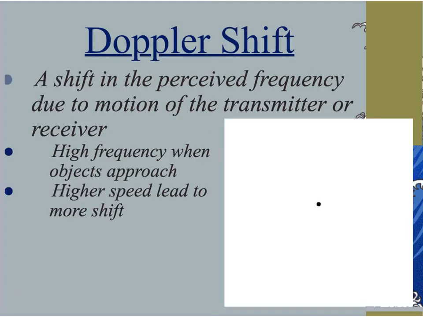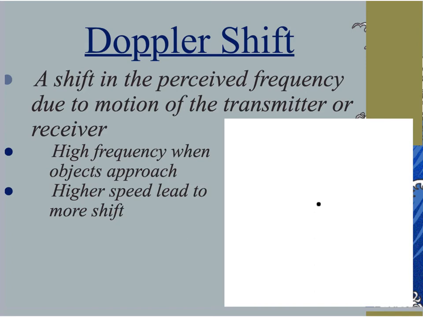The Doppler shift is typically witnessed when you see vehicles moving at a high rate of speed that are emitting loud sounds, like sirens on police cars, ambulances, fire trucks.